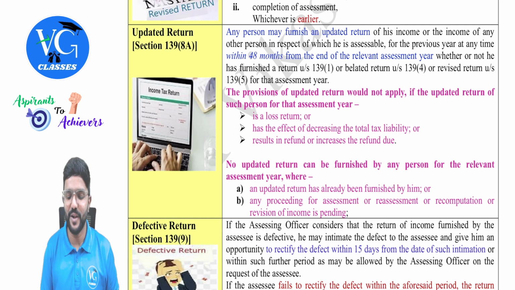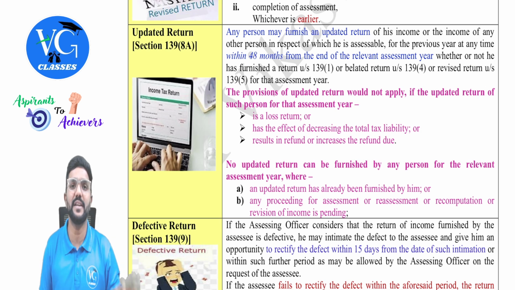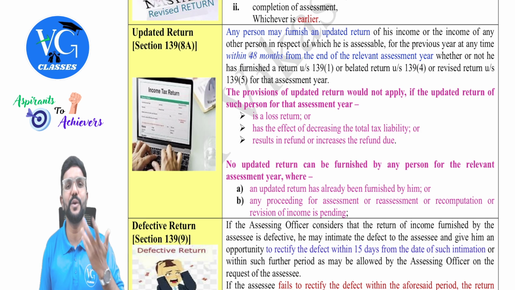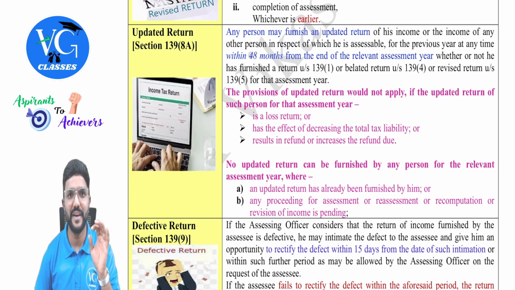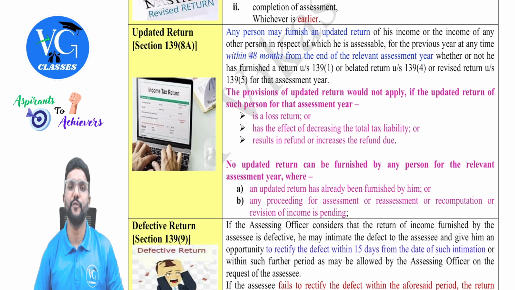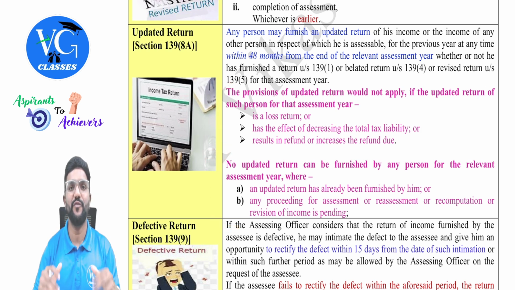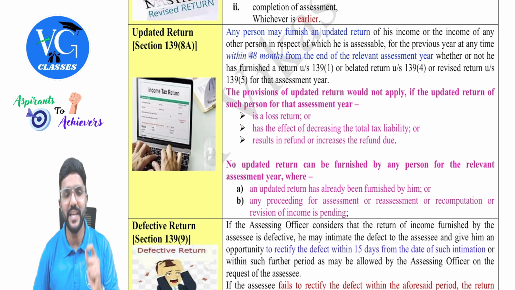But here they are also allowing it whether or not the assessee has filed the original return, whether within the due date or not. Still they are allowing you to file an updated return. Got it? That means you can file an updated return even if you have not filed any return before for that respective year. Okay. Then the government will allow you to file an updated return only if that updated return brings more and more revenue to the government.